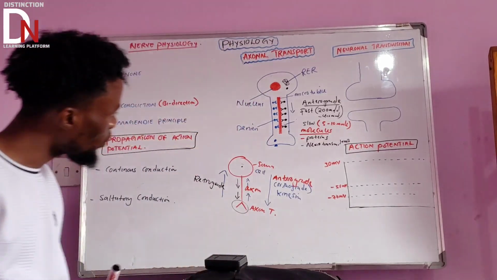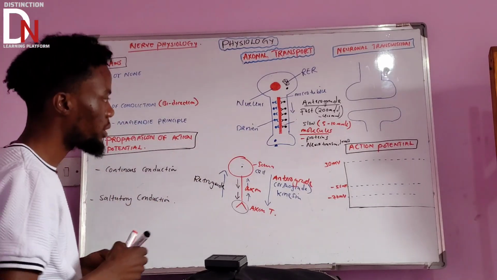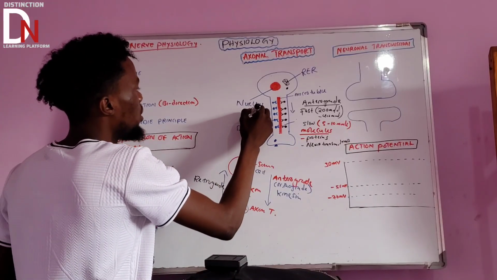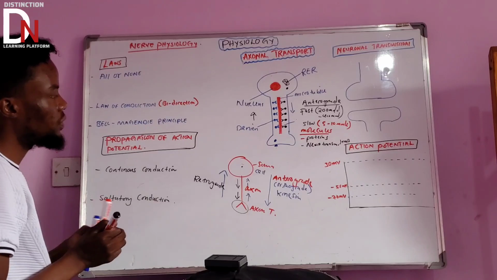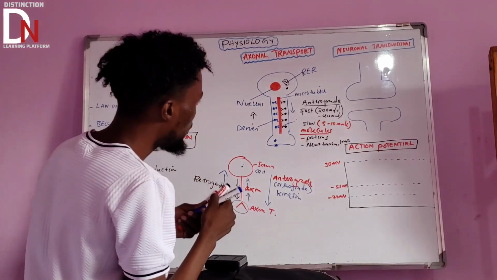Okay. So we've talked about this anterograde. Let's talk about now retrograde. Okay, retrograde, this one. So the one that is going from the axonal terminal going to the rough endoplasmic reticulum. Okay, before we go from this side, let us look at how it does that.